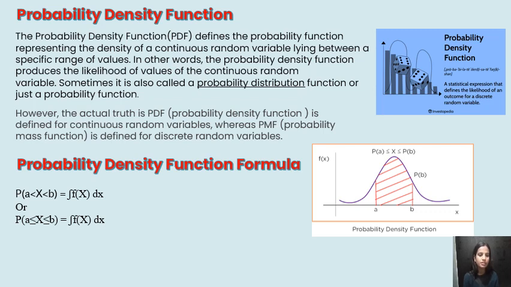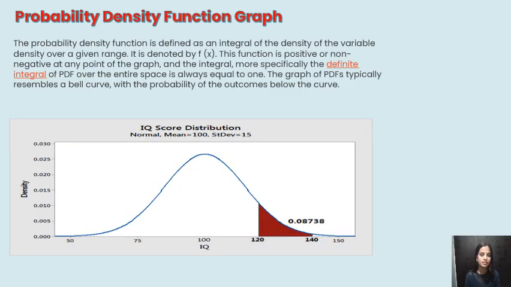And the formula for the probability density function is P of capital X greater than a and smaller than b, that is equal to the integration of f of x dx. Or P of capital X greater than or equal to a, smaller than or equal to b, that is equal to the integration of f of x dx. And this is a graph for the probability density function.